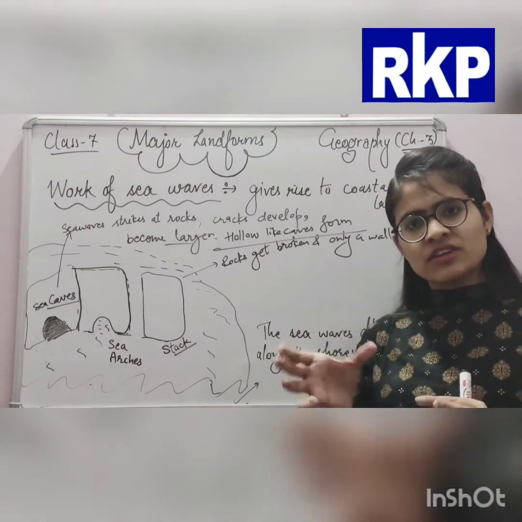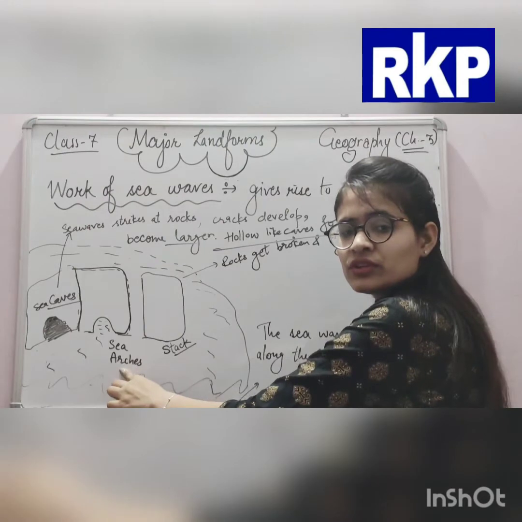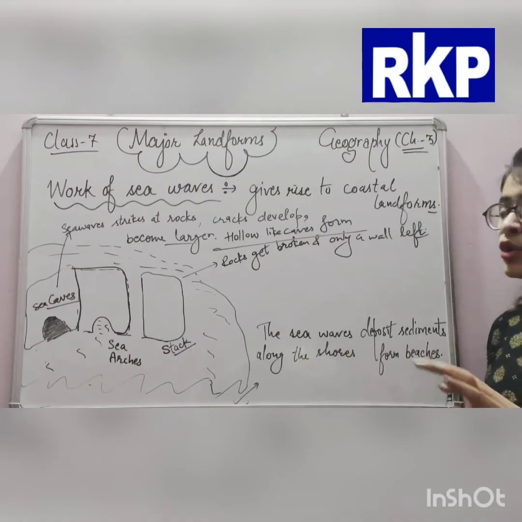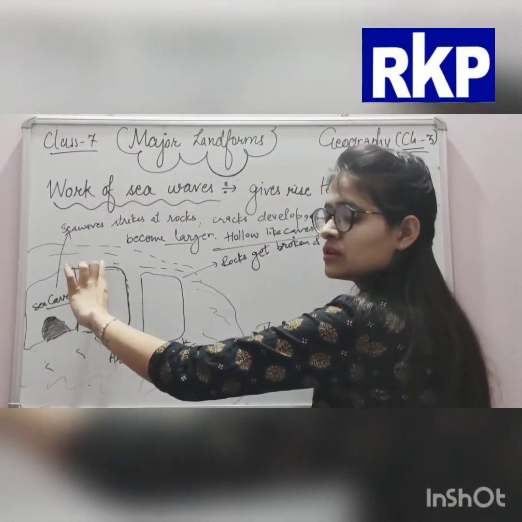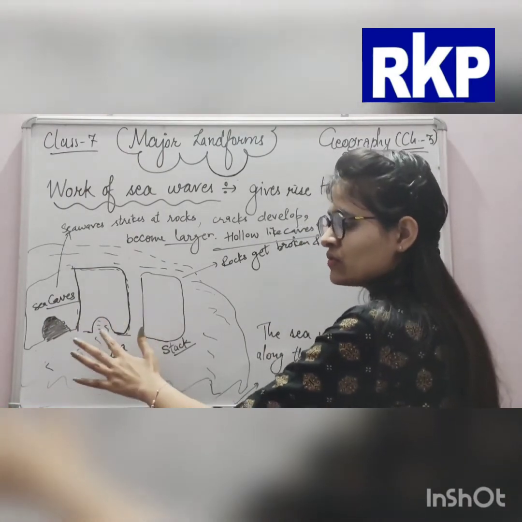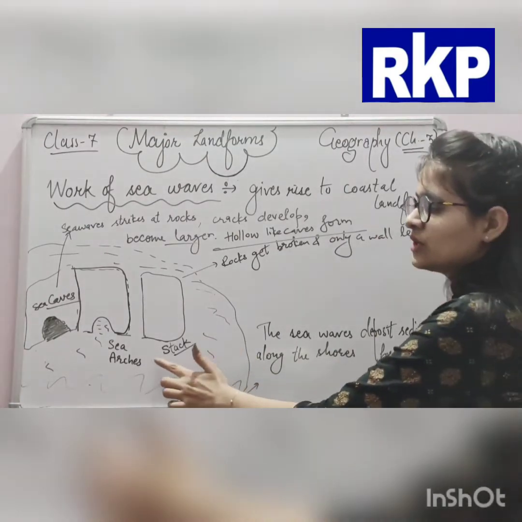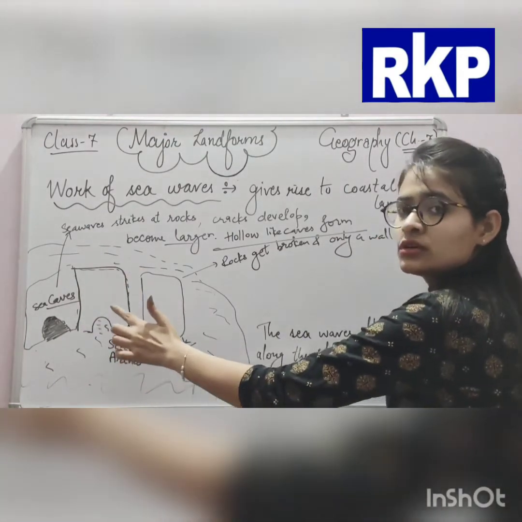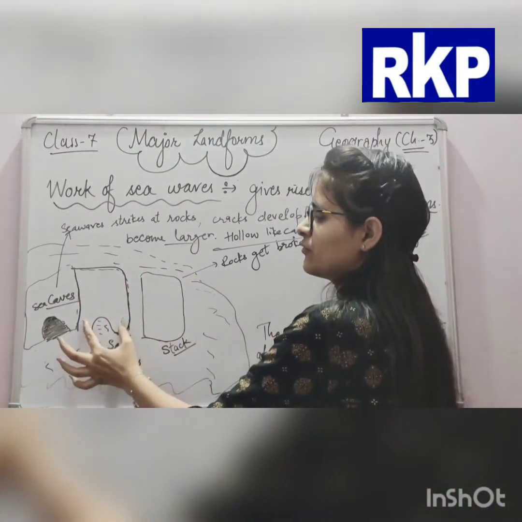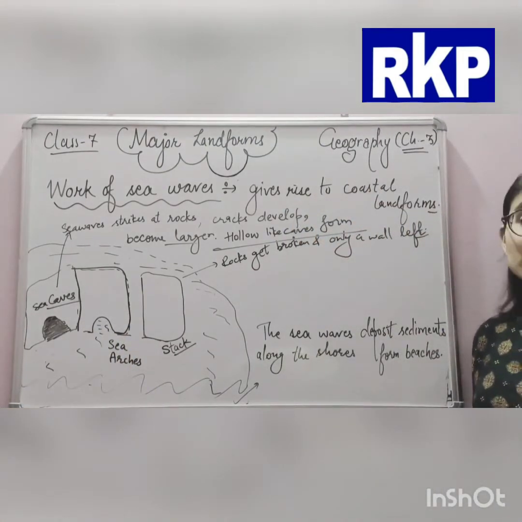As time passes and they become bigger and bigger, only the roof of that rock remains, and it gets empty from this side, because the rock which was there was eroded by the sea waves. So these types of shapes are called sea arches, meaning a curved structure.